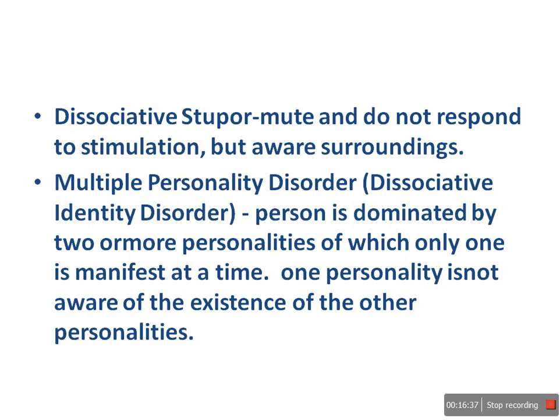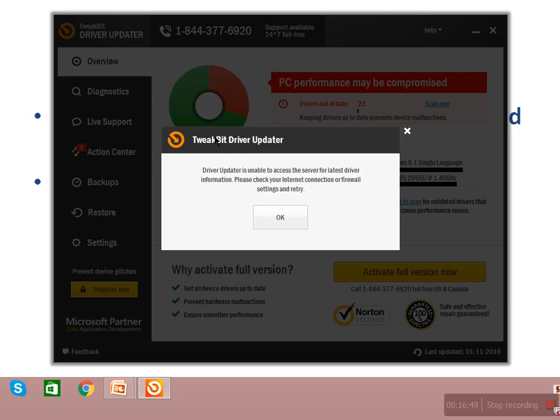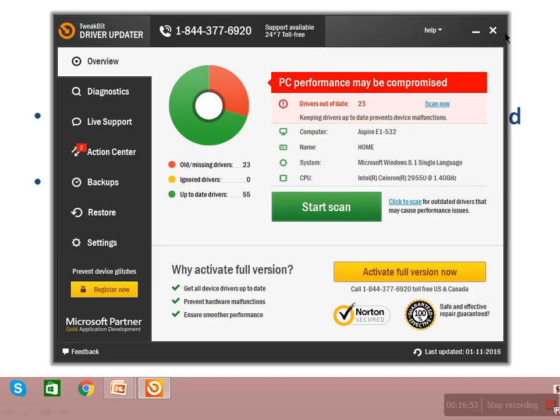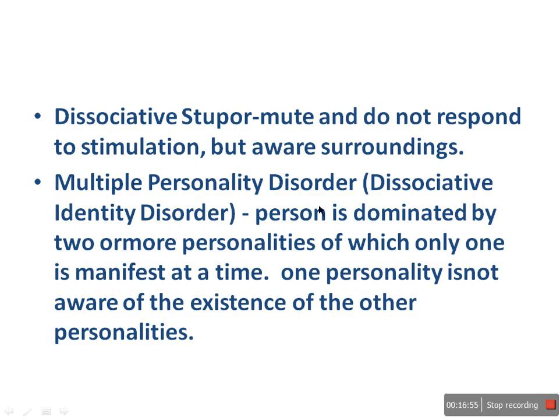One may be a normal personality, second may be the personality of a child, third may be the personality of an older person. And these three personalities are not aware of the other personalities. Example, the old man doesn't know that there is another personality, like a child personality, in this man. They don't know each other, and all these personalities will have a different unique identity.